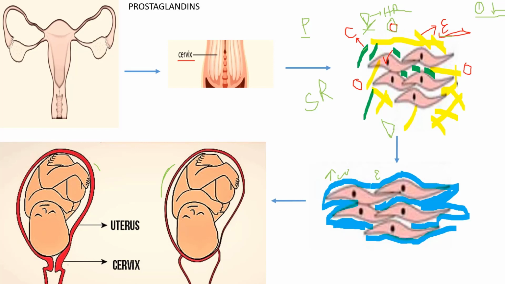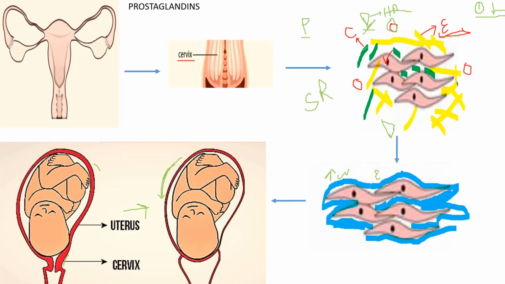Before, the cervix was full length, closed and firm. But after the softening or ripening of the cervix, if there is a contraction in the upper part of the uterus, it will propagate to the lower part of the uterus and will cause effacement of the cervix.